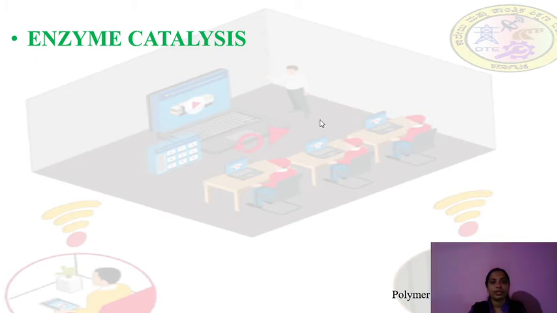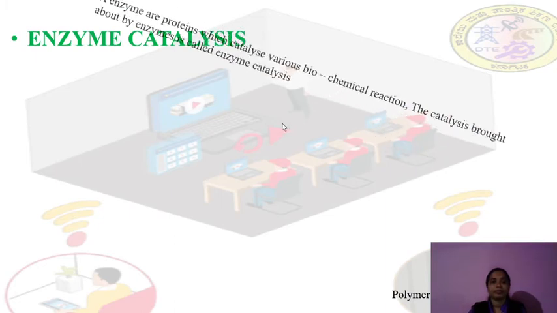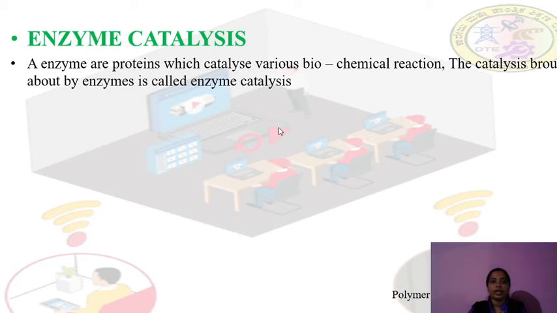Next, enzyme catalysis. Enzymes are proteins which catalyze various biochemical reactions. For example, in our body many biochemical reactions take place.